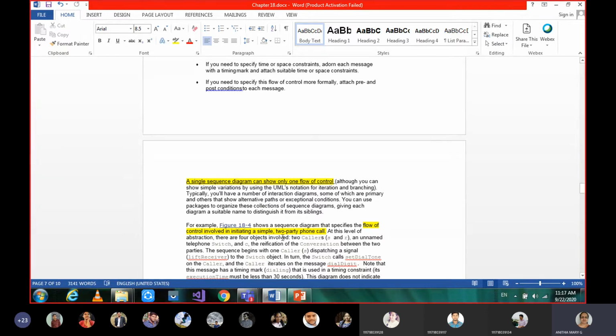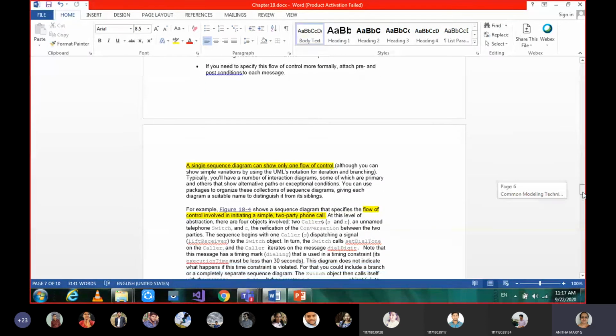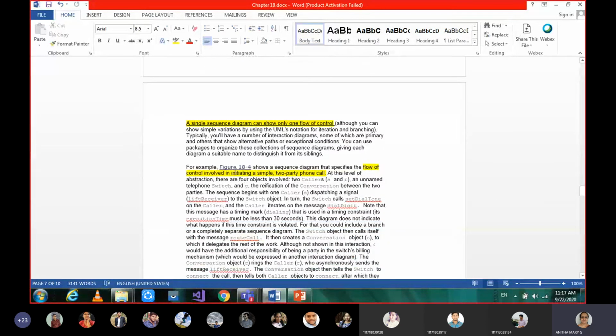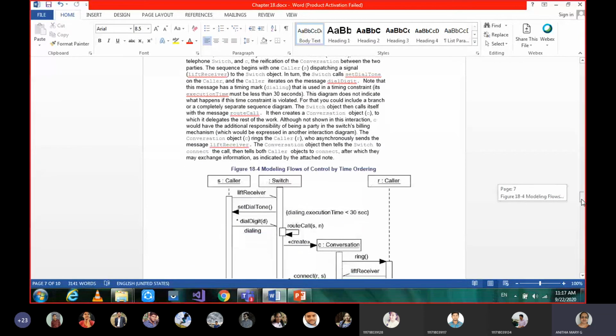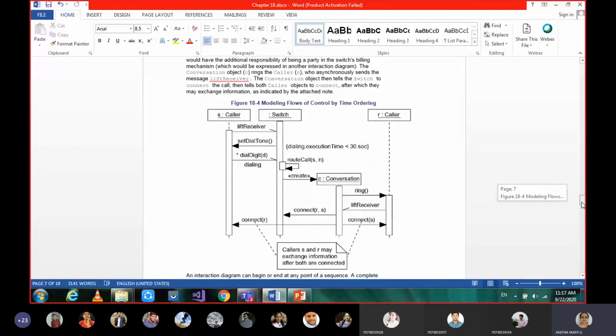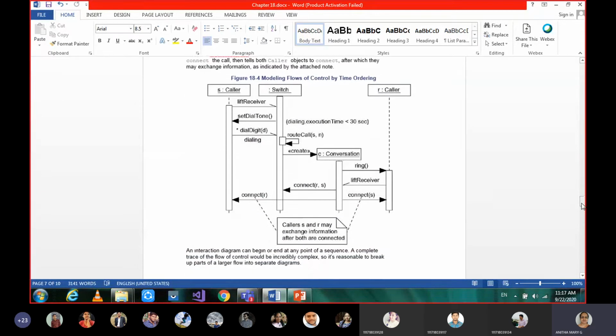Okay. So the next one, the flow of control involved in initiating a simple two-party phone call. This is the example we are going to see now. What is the flow of control involved in initiating a simple two-party phone call? When two parties are there, sender and receiver, how is the conversation done? That flow of control we are giving here. Okay, sender, and this is the switch, and this is the caller. See, the caller object is the same, but the instances differ: S stands for sender and R stands for receiver.